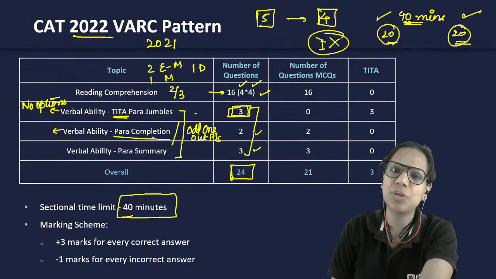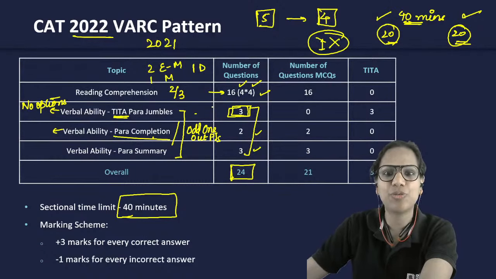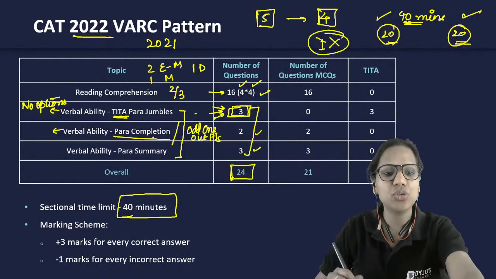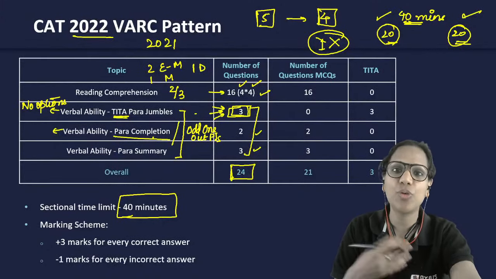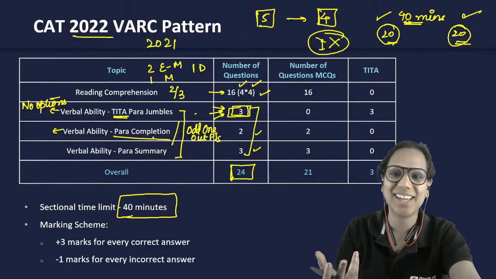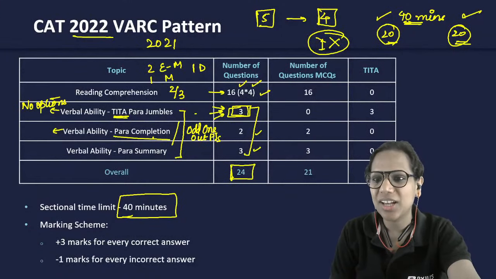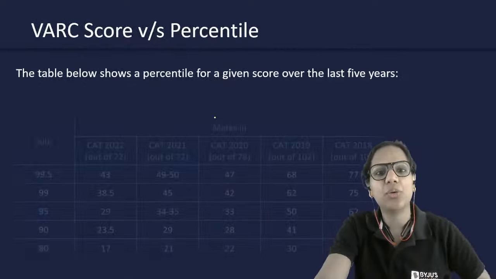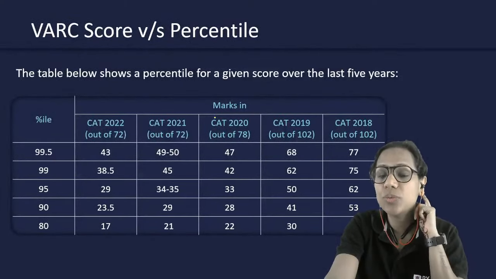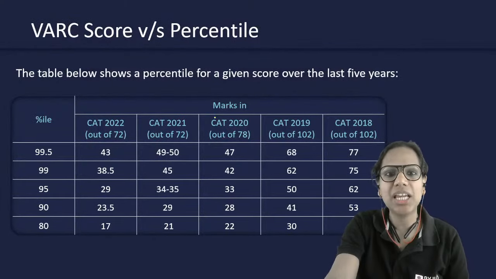The marking scheme +3 -1, as I've told you, except for these three questions. So knowing your framework, knowing your syllabus is very essential before we start talking about scoring a 99 percentile. Okay, all right. Now let's talk about the score versus percentile, right?